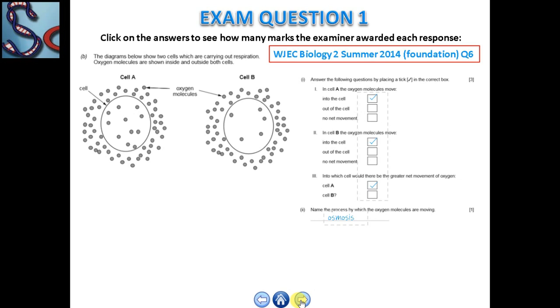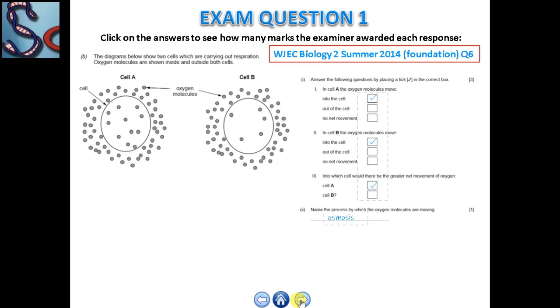In cell A, do the oxygen molecules move into the cell, out of the cell, or is there no net movement? And the student's answer is correct or incorrect. You have to check it. Okay. Now number 2. In cell B, do the oxygen molecules move into the cell or out of the cell, or is there no net movement? Into which cell would there be the greater net movement of oxygen?